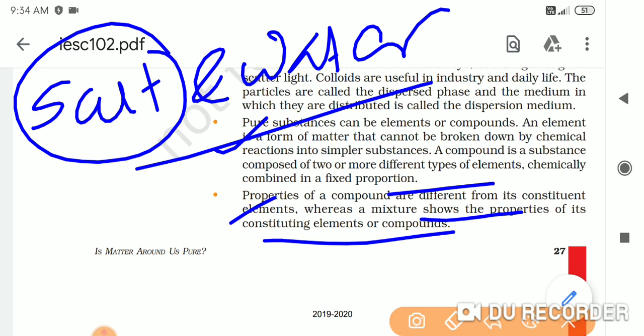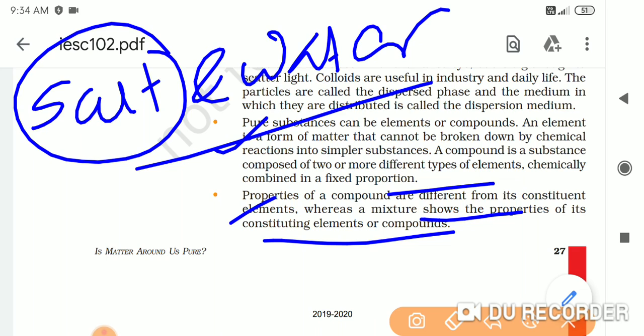इसमें जो constituent elements हैं, salt and water हैं, तो salt का जो property है वो change नहीं हुआ है. Salt का जो saltiness है, that saltiness or the taste of the salt is preserved as it is when the mixture is formed. The property is not changed, but in the compounds formation, the properties are different from its constituents, different components जो होते हैं compound के.